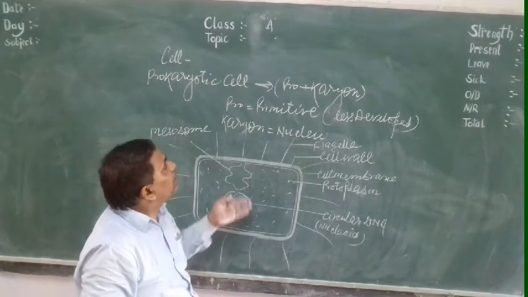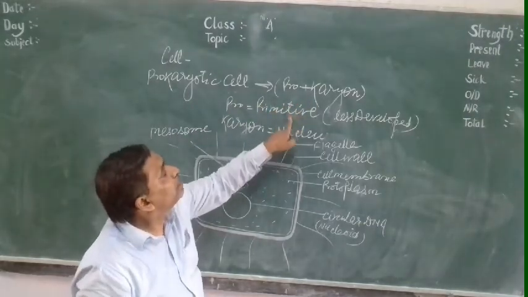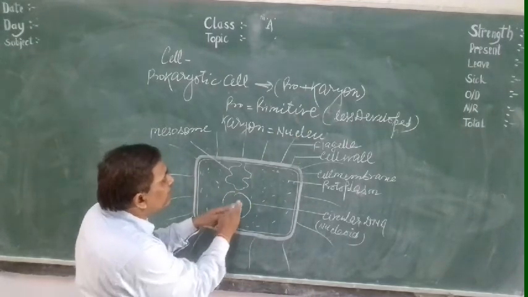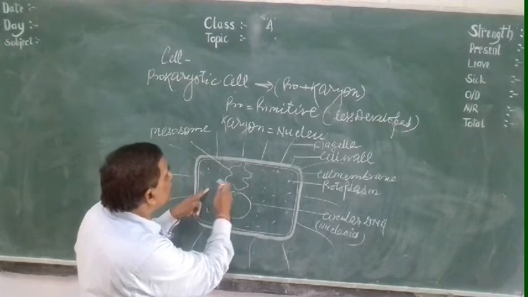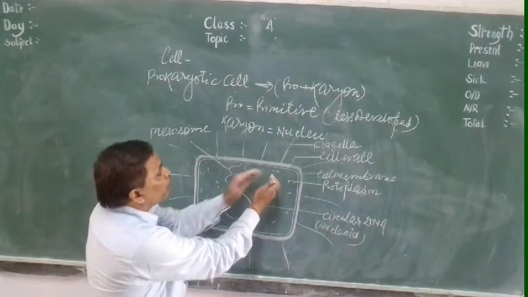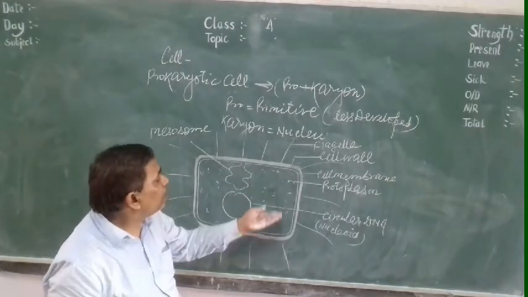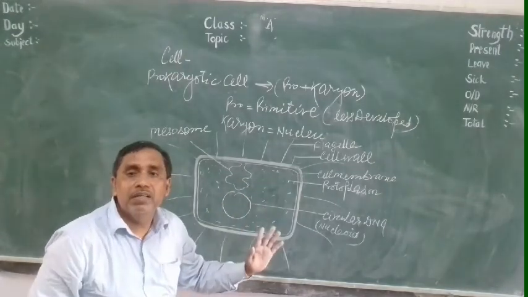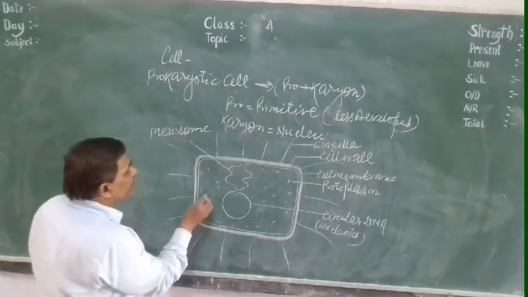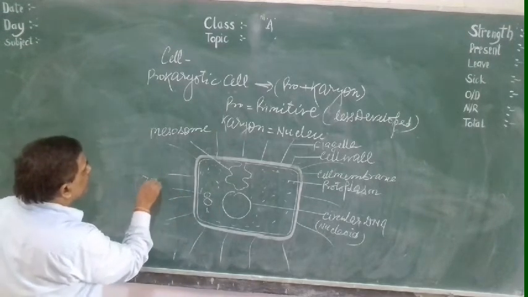So it is less developed. That's why this cell is called a prokaryotic cell. Pro means primitive, karyon means nucleus. So nucleus is not present here, only DNA is present. It is not surrounded with a nuclear membrane. There is no defined chromosome. The cytoplasm and nucleoplasm are present together as protoplasm. And here is the 70S ribosome for protein synthesis.